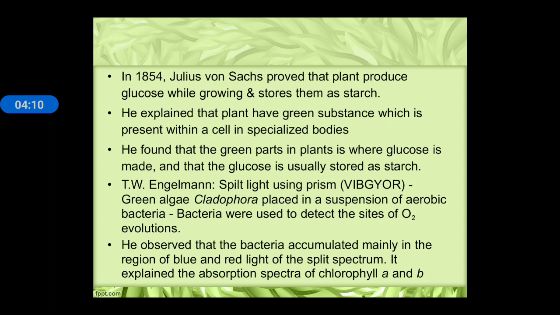Next, the scientist Engelmann proposed that when light is split, it splits into seven colors, that is VIBGYOR, and green algae, Cladophora, is placed in this split light. The bacteria mainly accumulate in the blue area and the red area, where photosynthesis is maximum and oxygen evolution takes place. So I am reading the last point: he observed that the bacteria accumulate mainly in the region of blue and red light of the split spectrum. It explained the absorption spectrum of chlorophyll a and b.